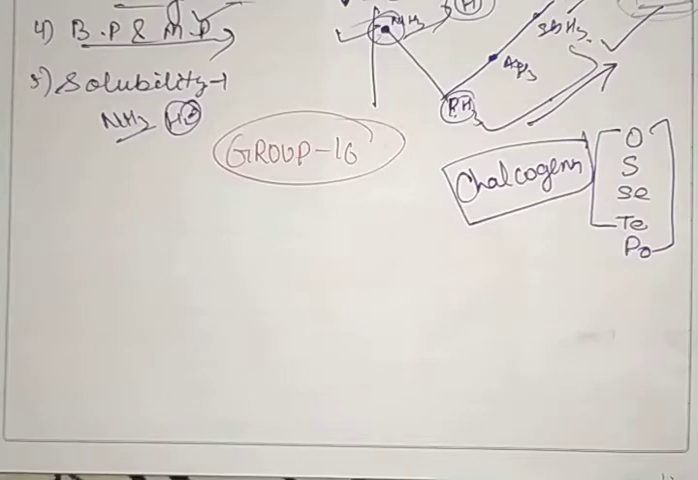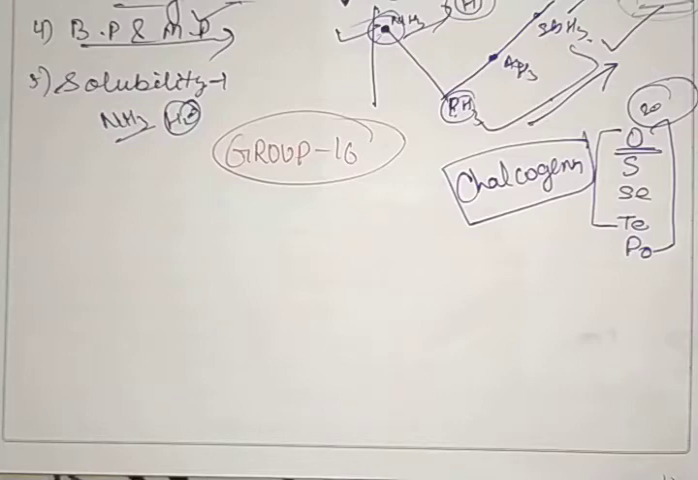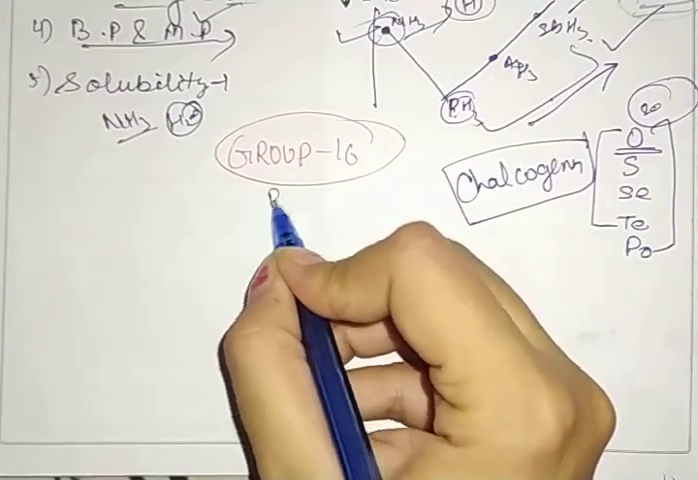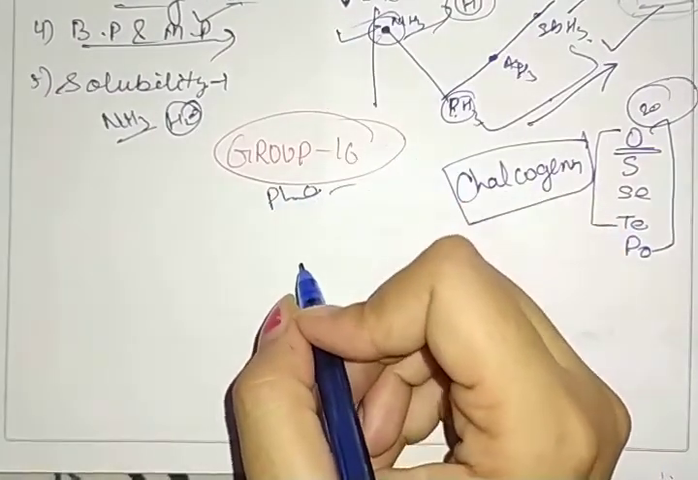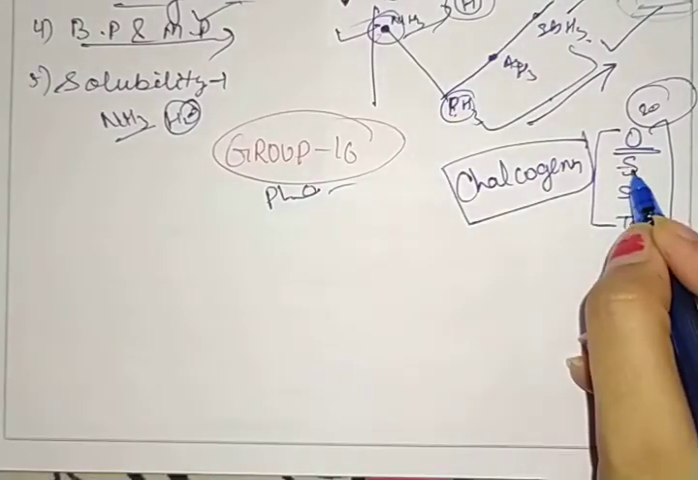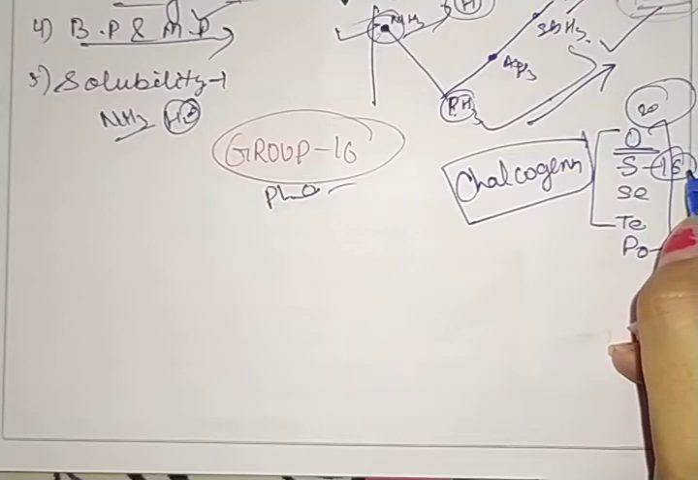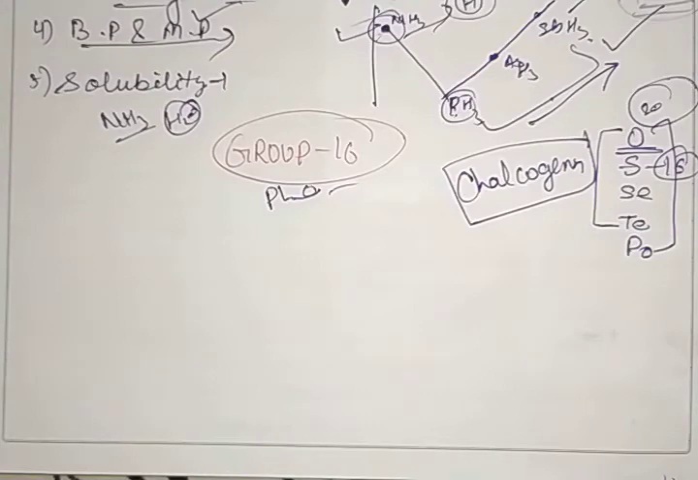Next we have occurrence. As we know, oxygen is present in a large amount. It is present at 20% by volume in our atmosphere. Oxygen is formed by the main process of photosynthesis. The next element, sulfur, is the 16th most abundant element present in the atmosphere or earth.